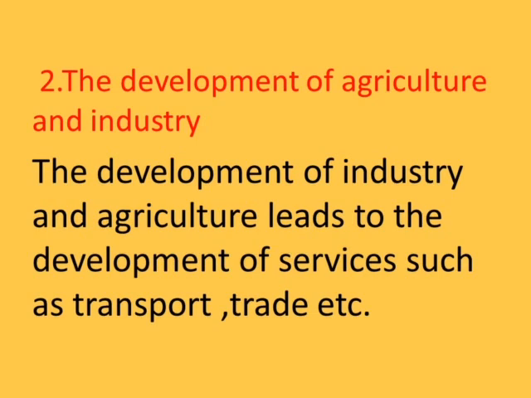The second point is the development of agriculture and industry. The development of industry and agriculture leads to the development of services such as transport, trade, etc. In the previous classes, we have seen that all the economic sectors are interrelated and interdependent. The development of the primary sector and secondary sector leads to the development of the tertiary sector also. The people working in these two sectors, industrial and agricultural, need more and more services to increase their production. That's why the tertiary sector is also developing.